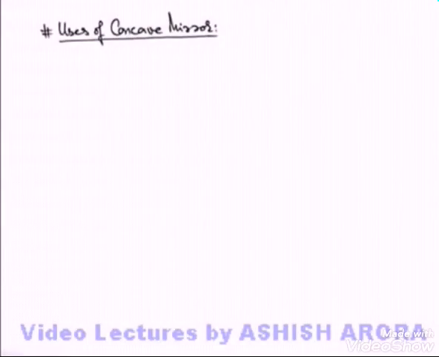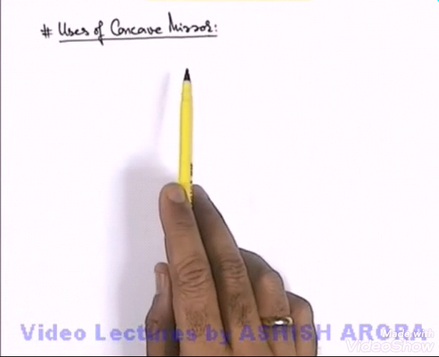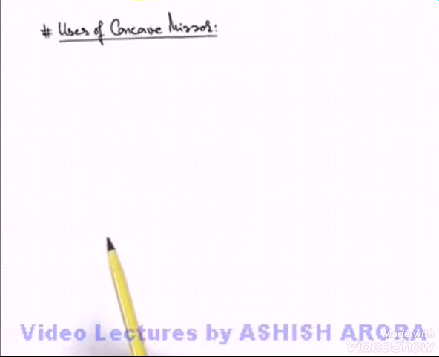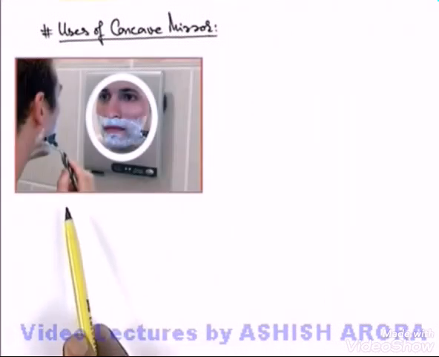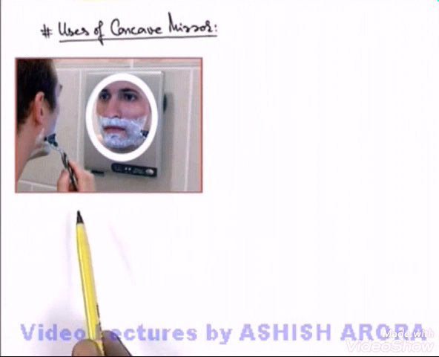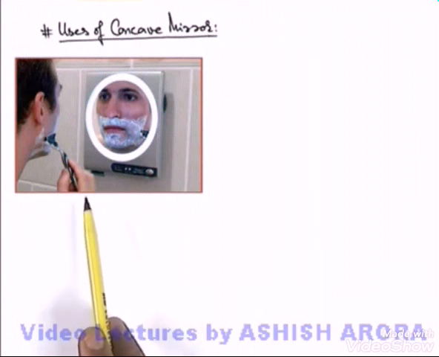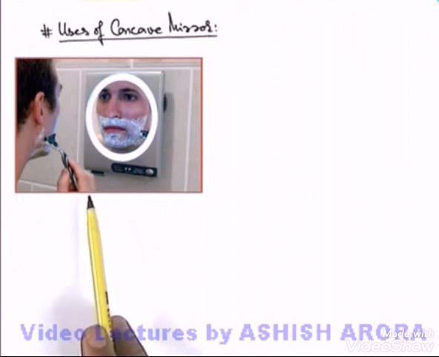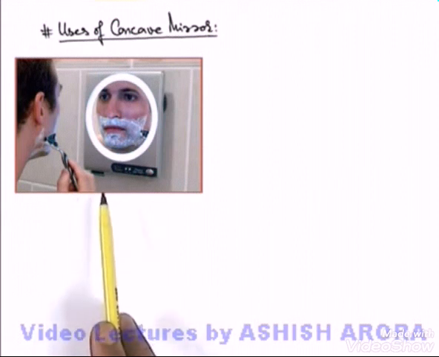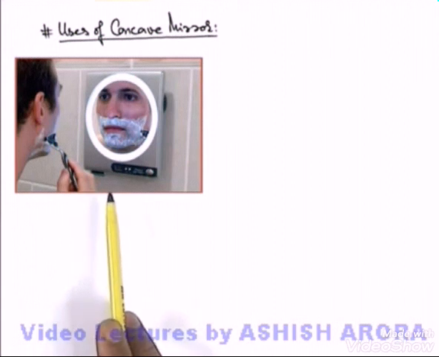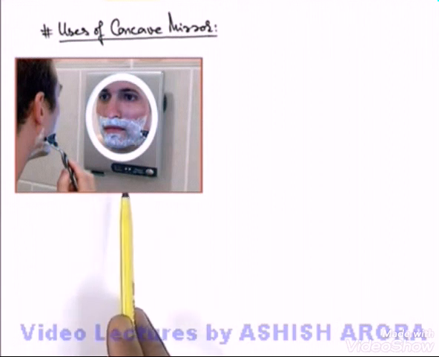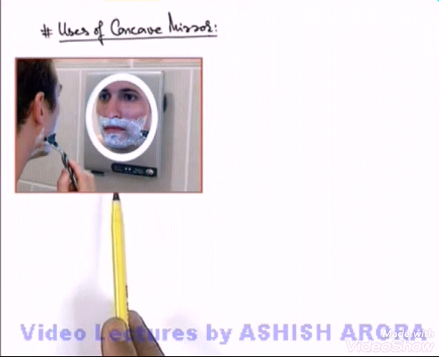Let us now study some of the uses of concave mirror. A very common use of concave mirror is in shaving. Here you can see in this picture, an erect and enlarged image of the face is obtained inside the concave mirror when the face of the person who is shaving is kept very close to the mirror. This we have already discussed, and as an enlarged image of the face is obtained, the shaving becomes easier.